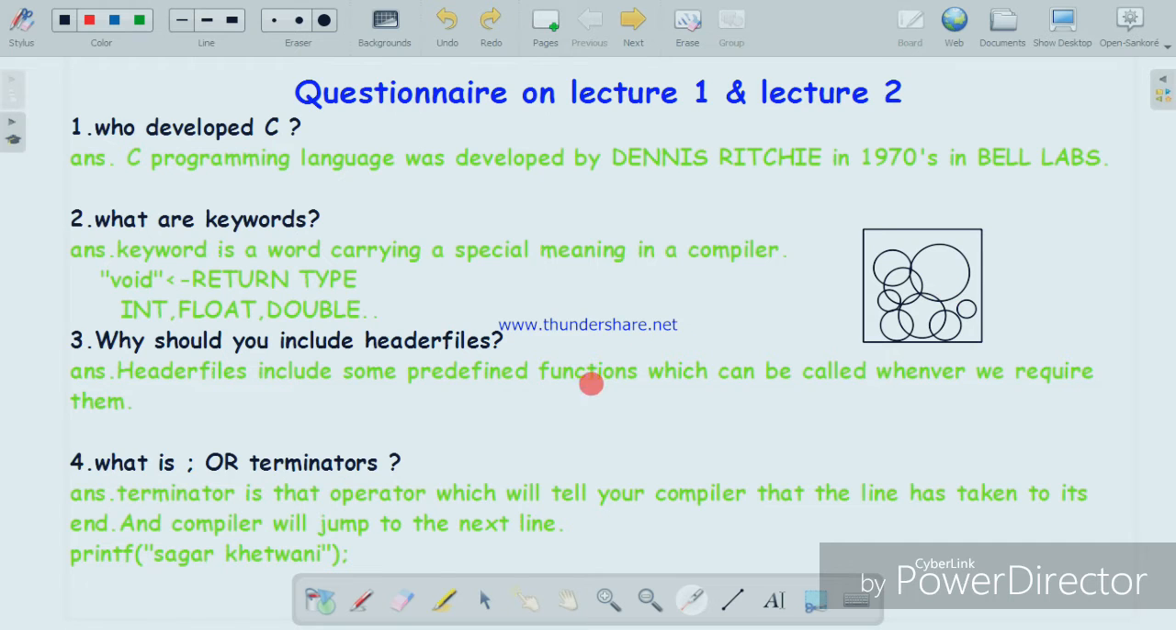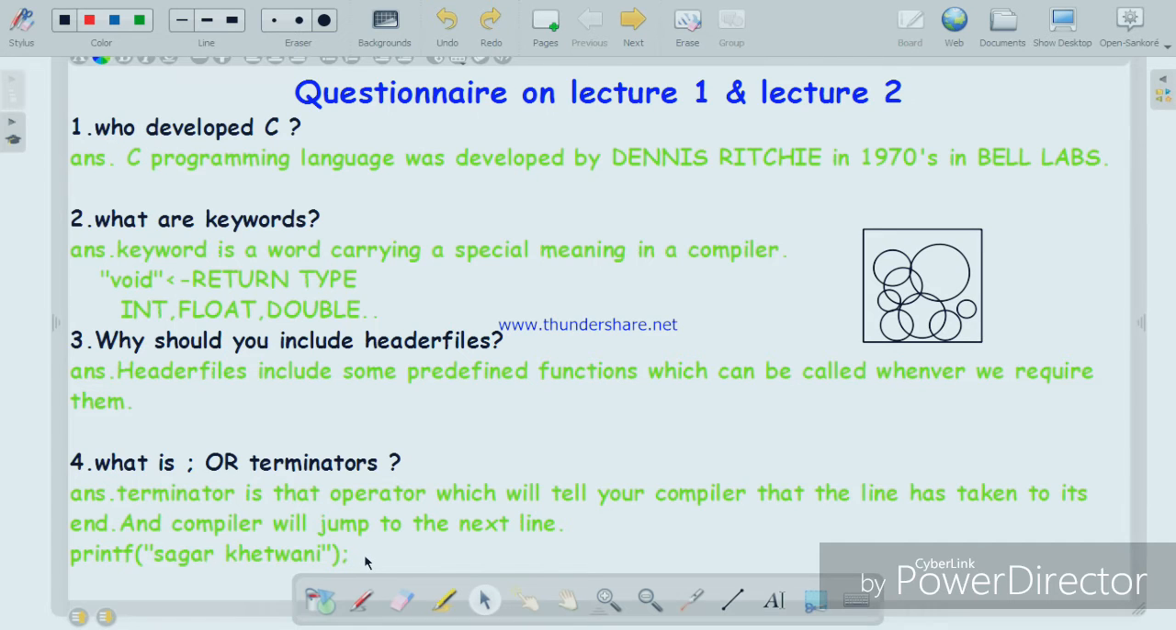Now the fourth question is, what is a terminator? A terminator is something which tells the compiler that the line has ended at that point. If you remember the program that we did in the last class, it was printf with my name. So I printed my name on the output screen and I used this terminator there. This tells the compiler that the line has ended.